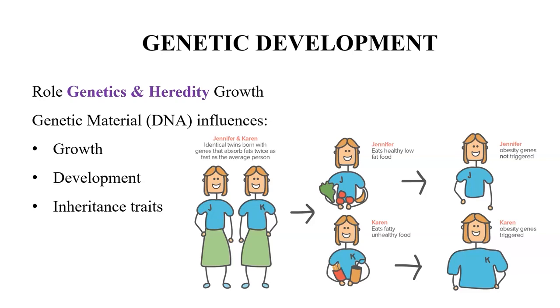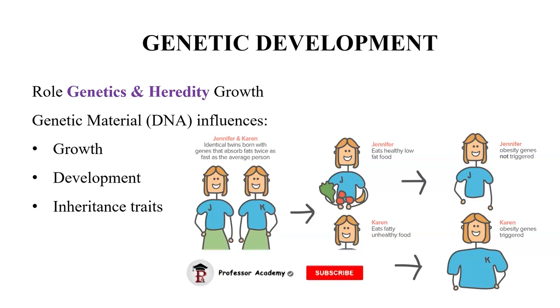So if you see Jennifer, who follows a low fat diet and eats healthy food, whereas Karen eats fatty, unhealthy food that can be junk foods, Jennifer will be growing up with no triggered obesity genes, whereas Karen's genes of obesity will be triggered because of her unhealthy life pattern. So this is what genetic development is.